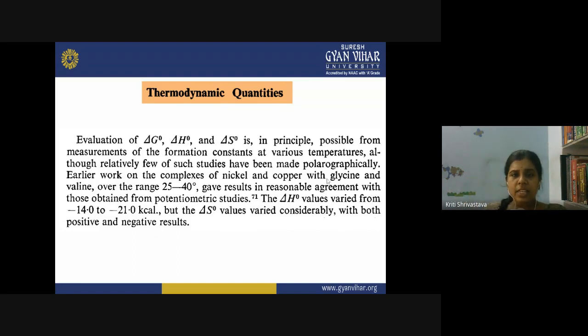The complexes of nickel and copper with glycine and valine were studied over the range of 25 to 40 degrees Celsius, and the results were in good agreement with the results obtained from potentiometric studies. The change in enthalpy values varied from minus 14.0 to minus 21.0 kilocalories, but the change in entropy values varied considerably, with both positive and negative results. So these studies were done polarographically, and later the results were compared with the potentiometric studies as well.